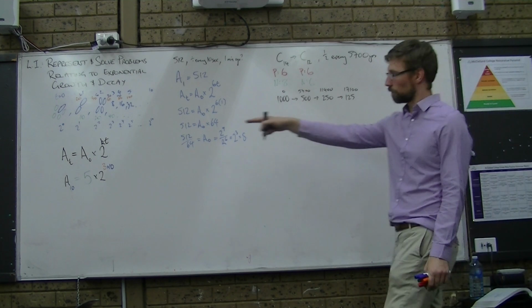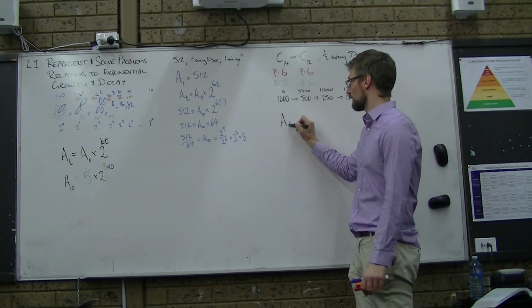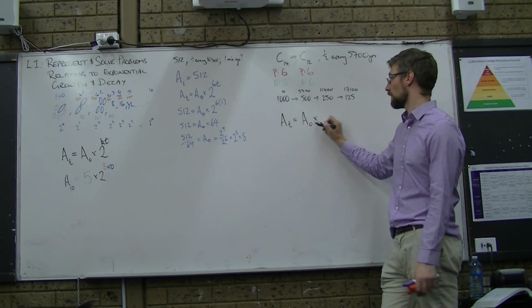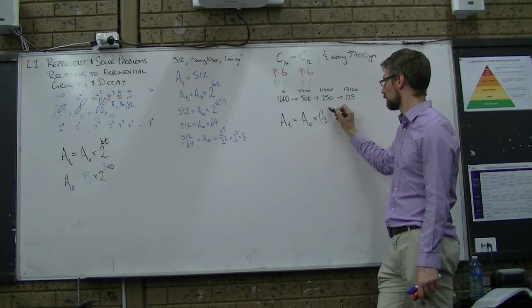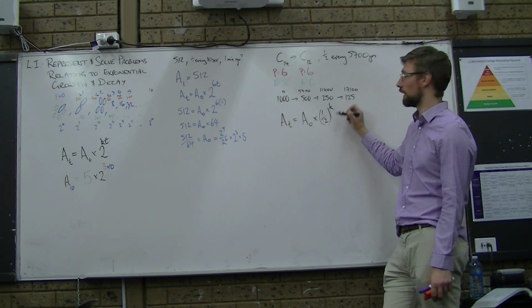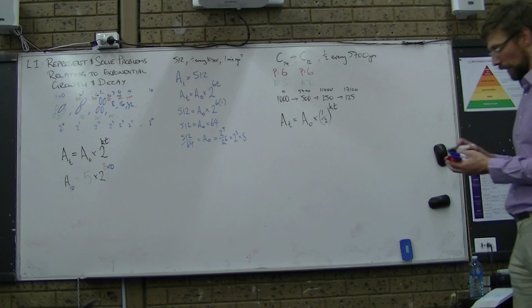Well, let's think. Maybe we can put this into some sort of general formula. We'll have the amount at some time later, which will depend on the original amount, times by what? Half, right? Because I'm halving everything. I'll have some factor for each halving, depending on how long, times some amount of time. Brilliant, okay.